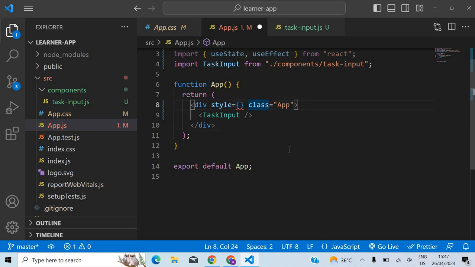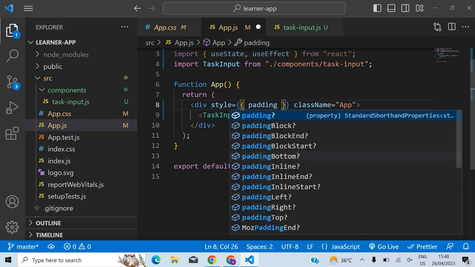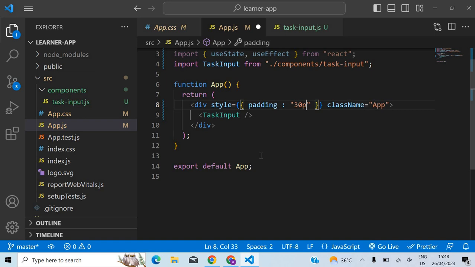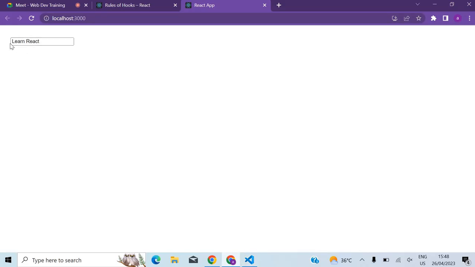So the first thing is, if you are going to add a class, it should be className, and that too should be in camel case like this. And for styling, you can use an object here. In HTML, you have to use a string, right? Here it can be an object, and you can write whatever style you want, like you do in CSS. So I can say padding is going to be 30 pixels. Now if you see, it has come a bit inside.